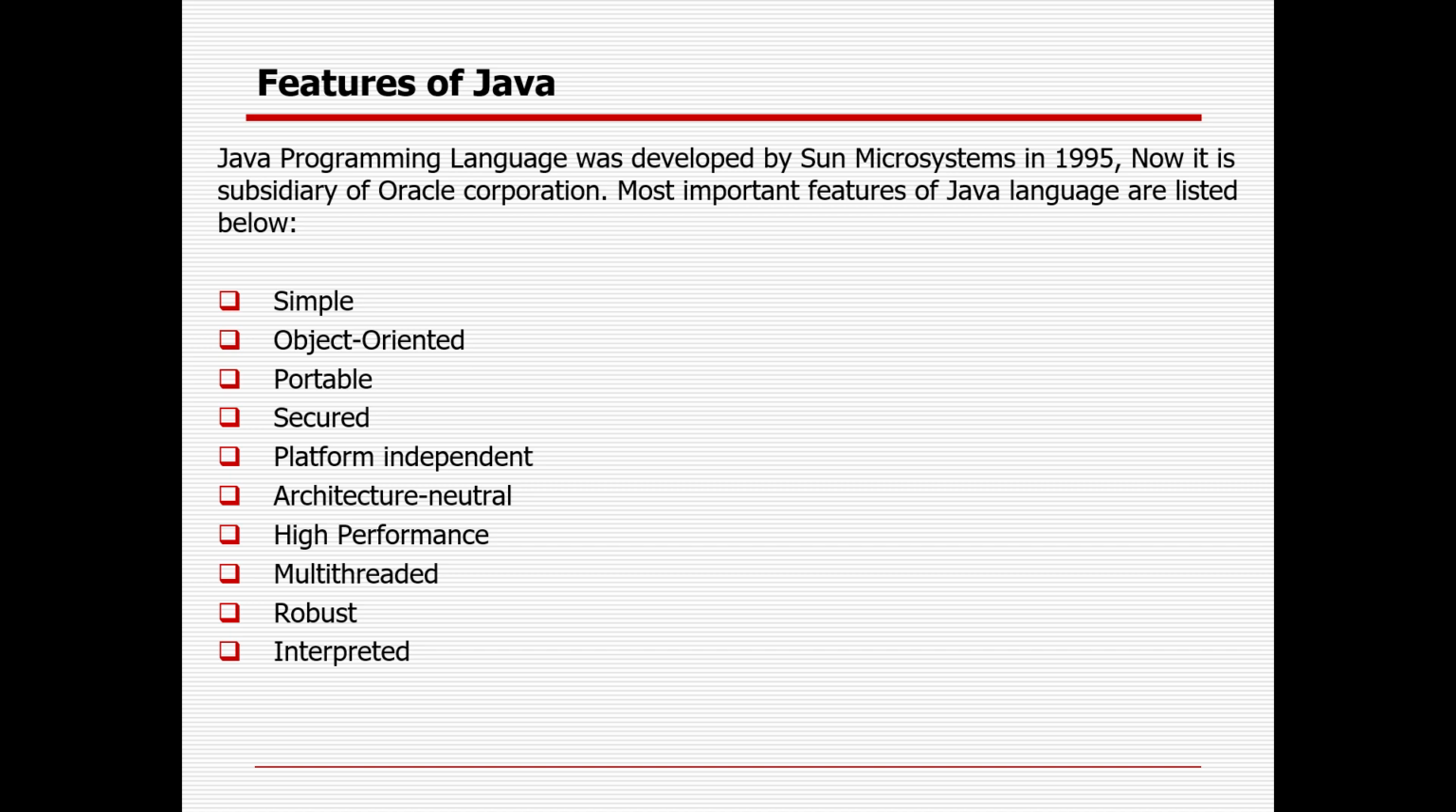High performance: I cannot say that Java has the best performance as a language, but still, compared to a few languages, Java's performance is good. Like C and C++, it is still good.